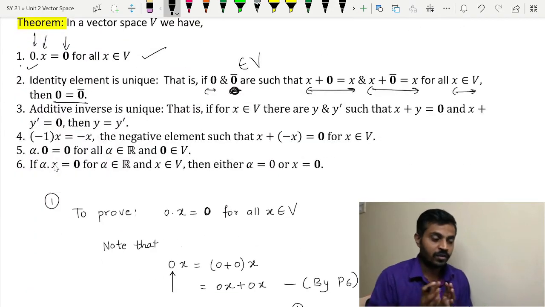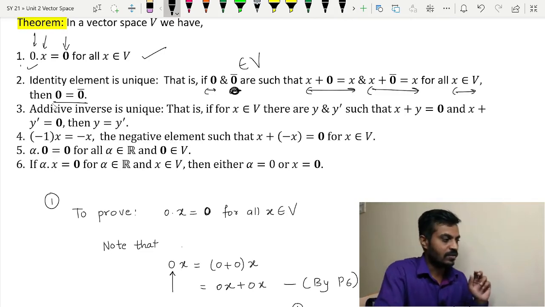So this is another important thing to note. By using these two facts, we are going to prove that 0 is equal to 0 bar.